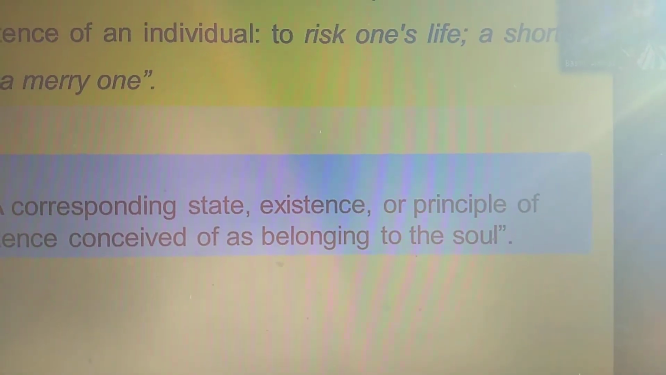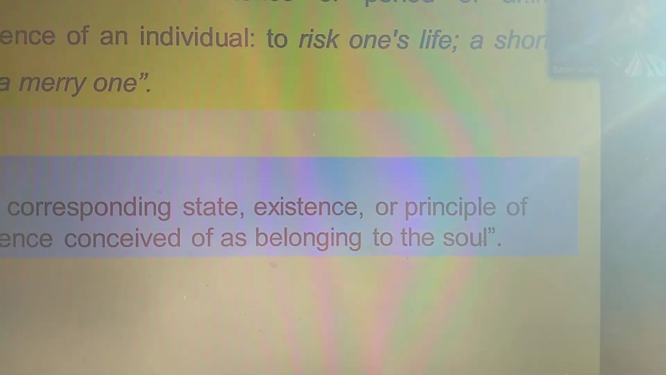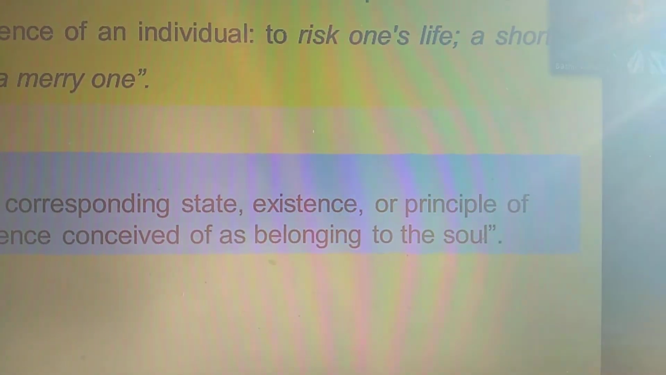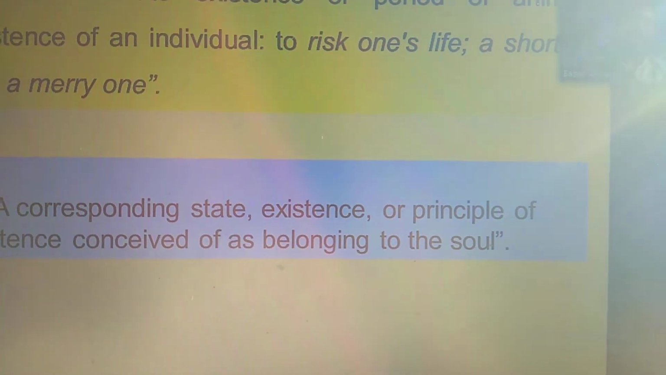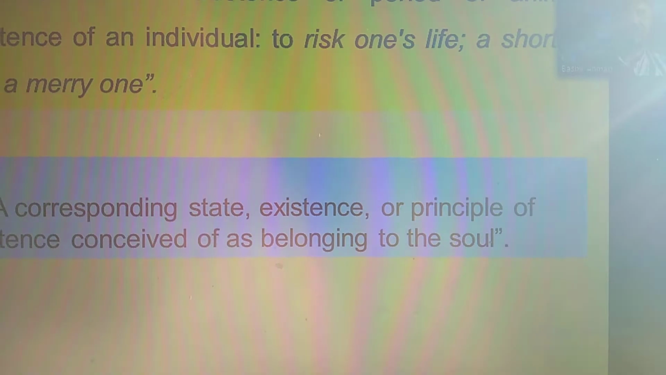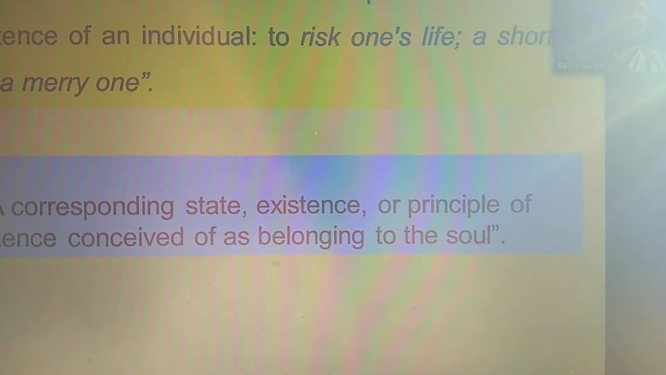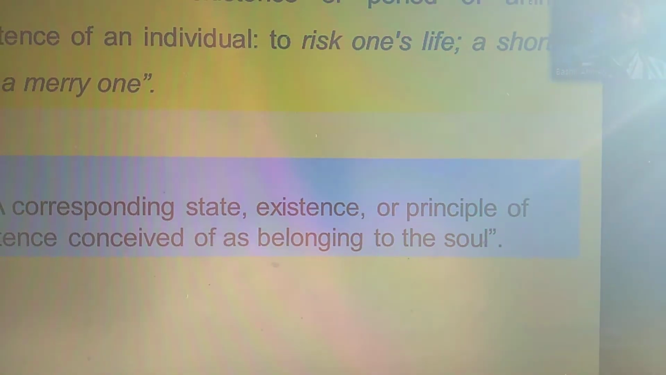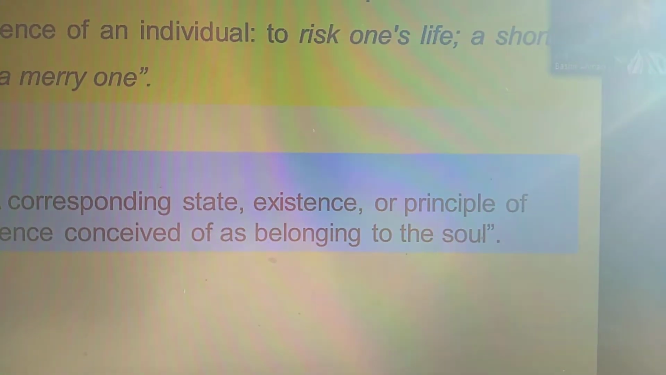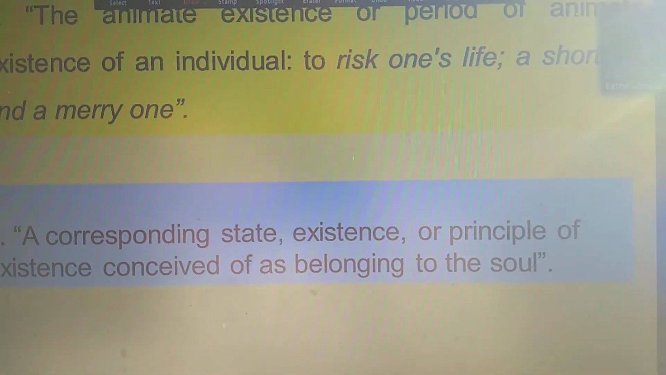And this is also a corresponding state of existence, or principle of existence, conceived of as belonging to the soul. What is the soul? No one can define the soul. It is Amrullah. It is the state of existence through which a living organism lives, and when the soul is removed from the body, they become dead.